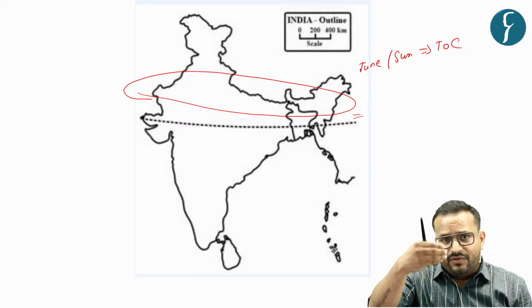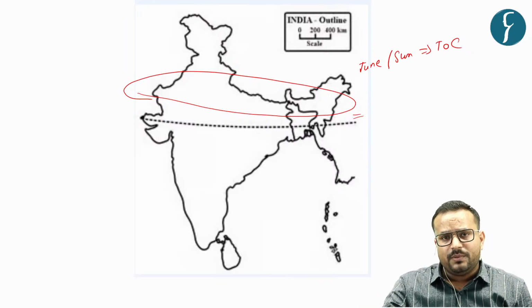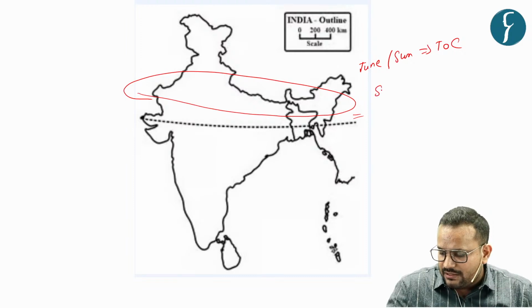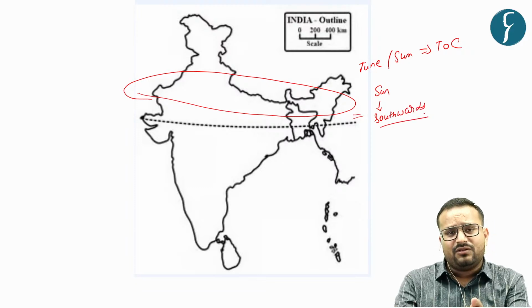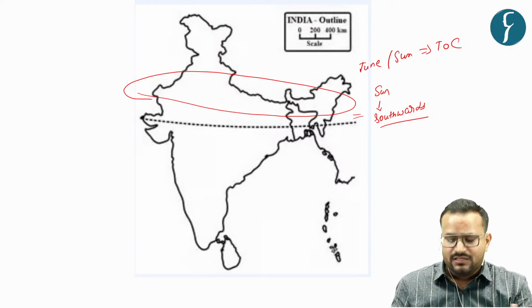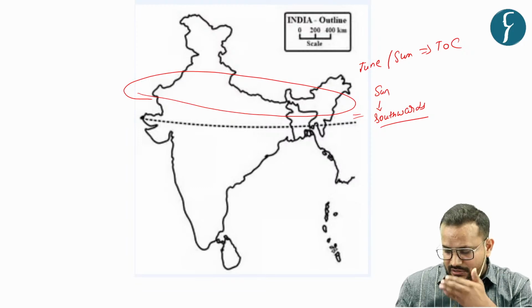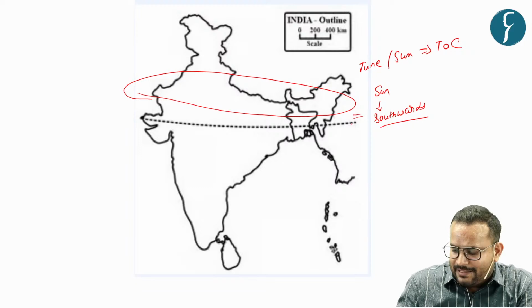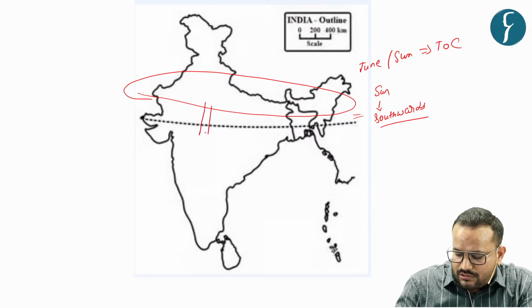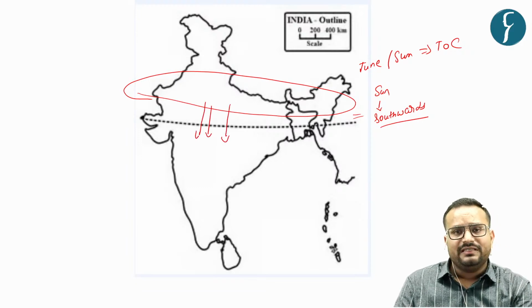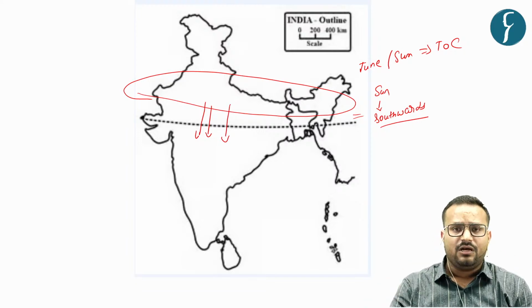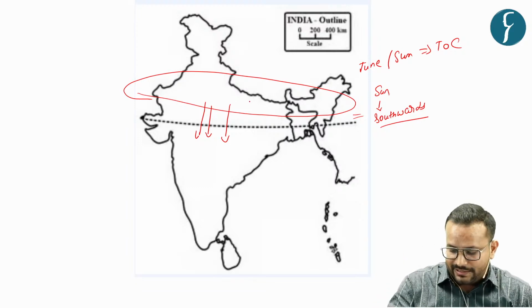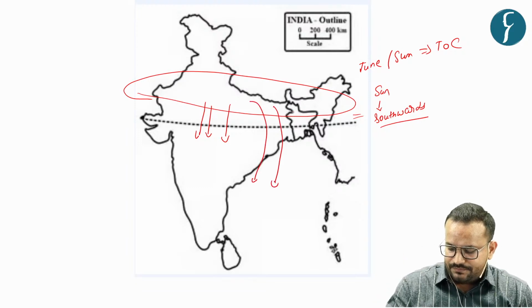But with the passage of months, September and October, the sun will start shifting southwards, and that is when you see in November or December you have summers in Australia. So as soon as the sun starts shifting southwards, this monsoon trough, that is the intertropical convergence zone, will also start shifting southward. So what will happen is that the winds will now start blowing towards this low pressure area, that is, towards the direction of the trough.